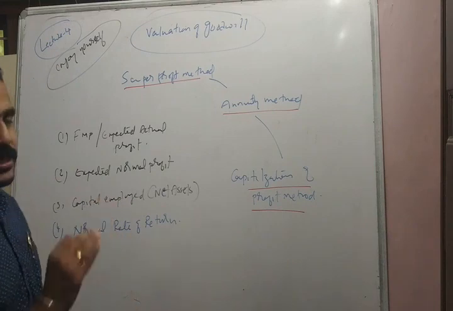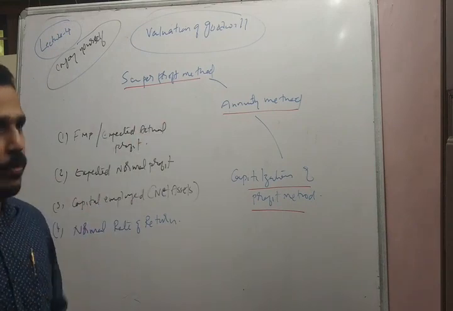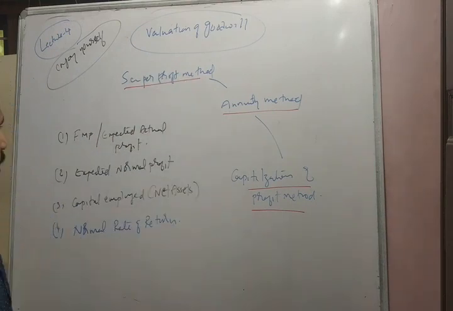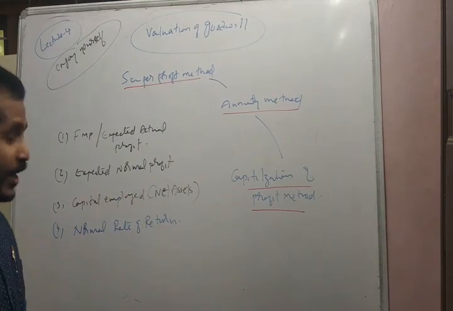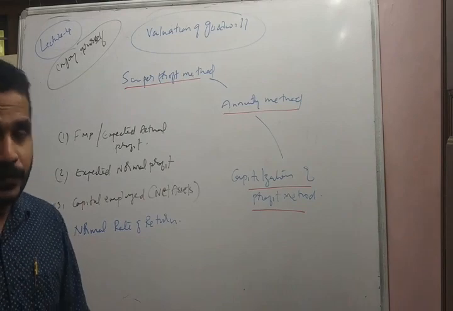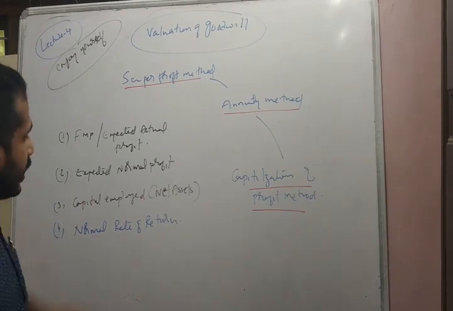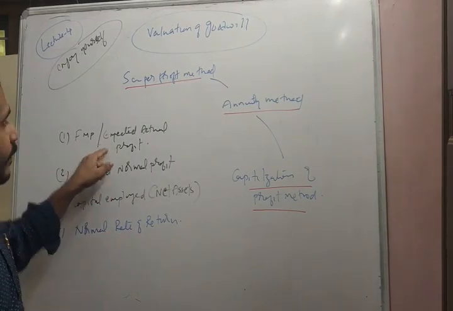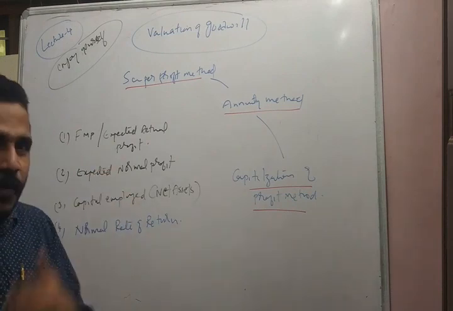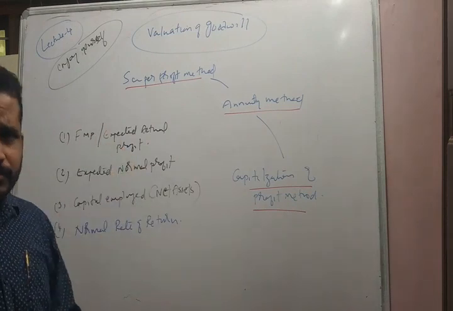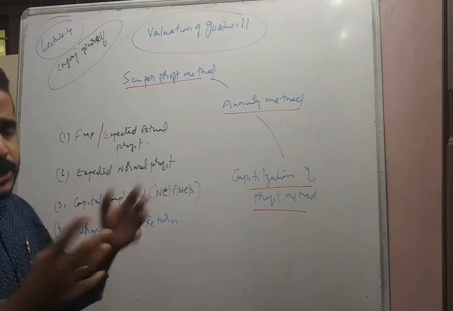So before moving to the valuation of goodwill under these methods, let us discuss one by one what is expected normal profit, what is capital employed or net asset, what is the normal rate of return. First we will study these three contents because we already dealt with the future maintainable profit. After that we will move to the methods of valuation of goodwill.